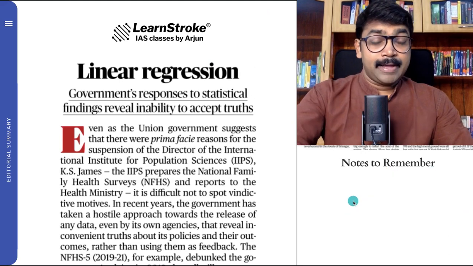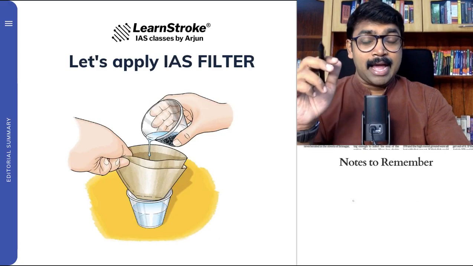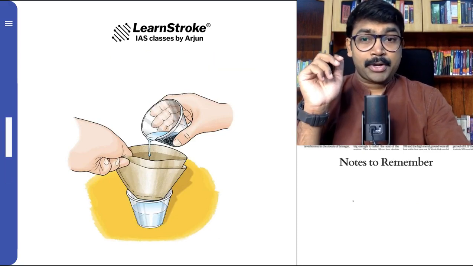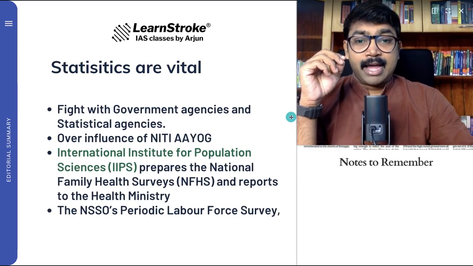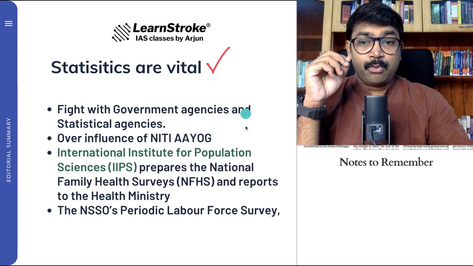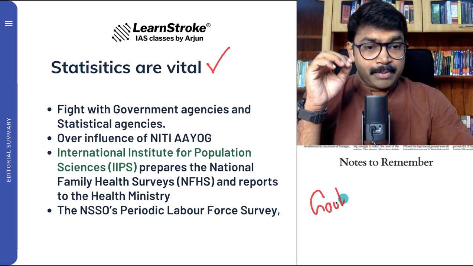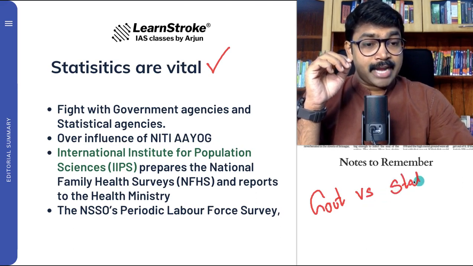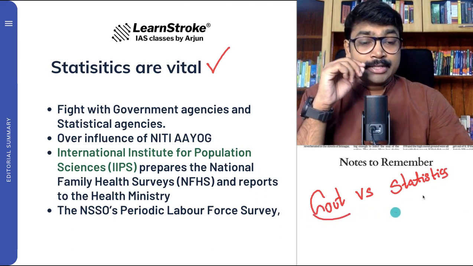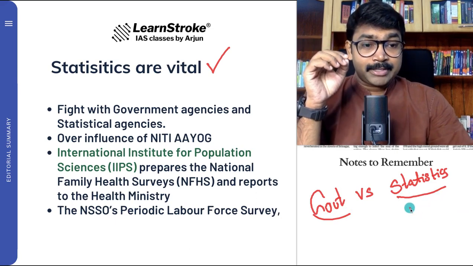In this context, let's apply the IAS filter and get the important points here. According to it, statistics are very, very vital for an economy. Why? Recently, the government versus many statistical agencies that bring out a lot of statistics are having a big issue. On one side you have the government, and on the other side you have the statistics departments that bring out surveys.